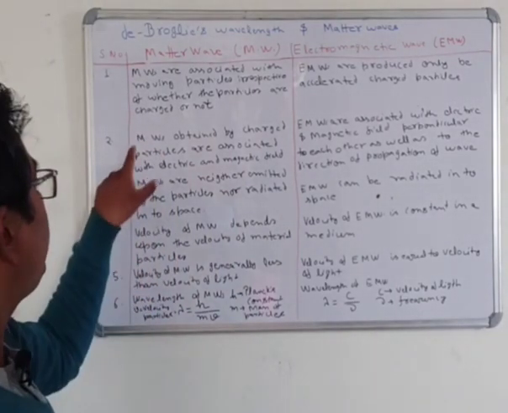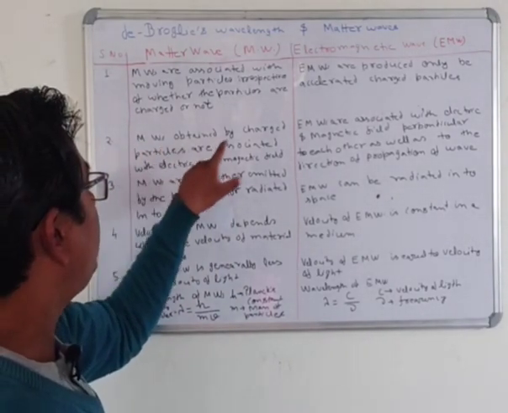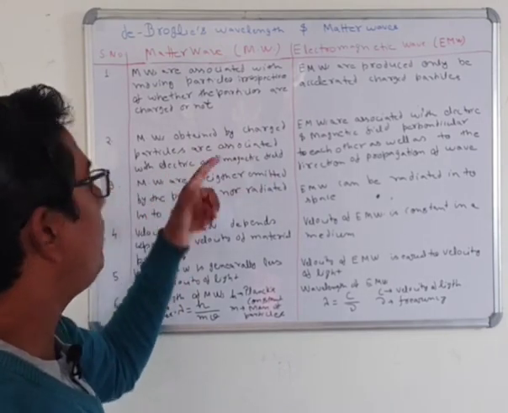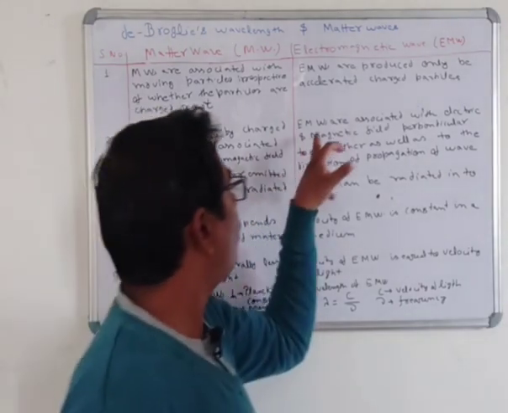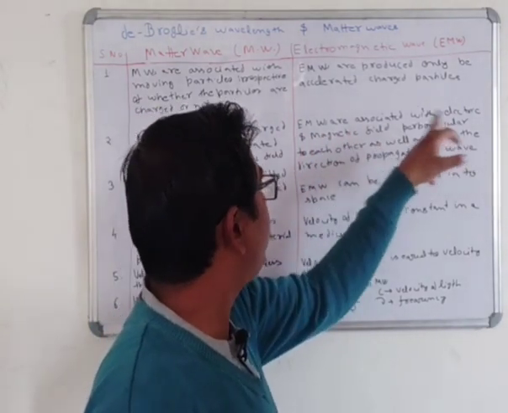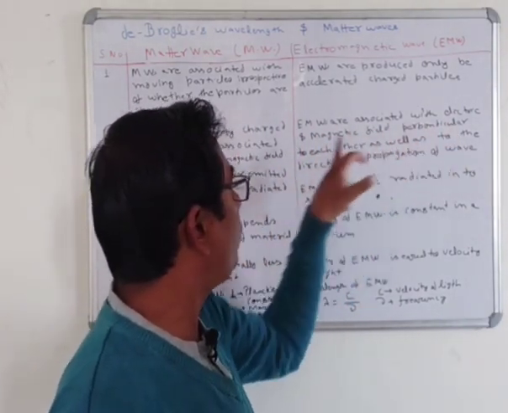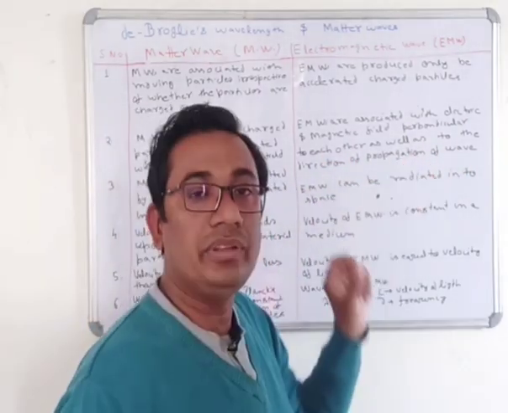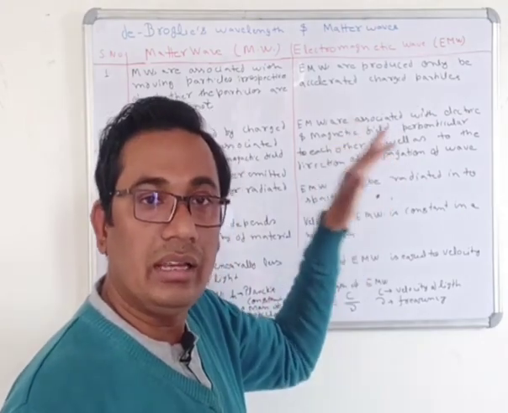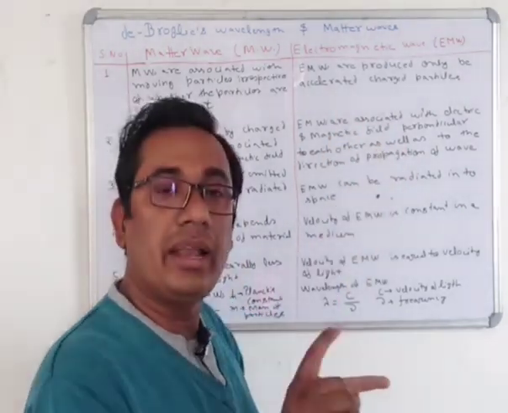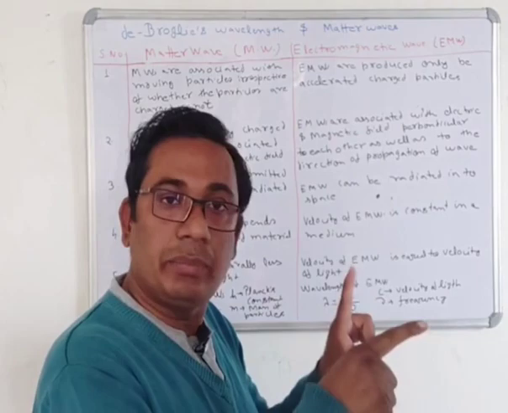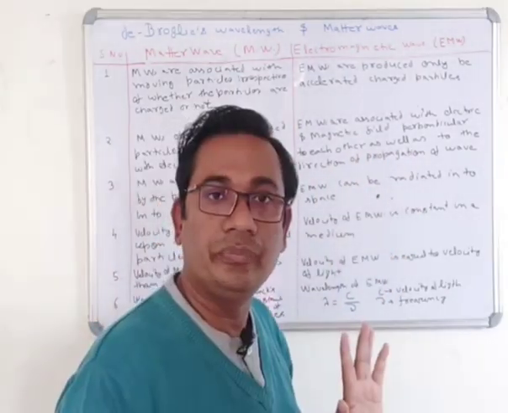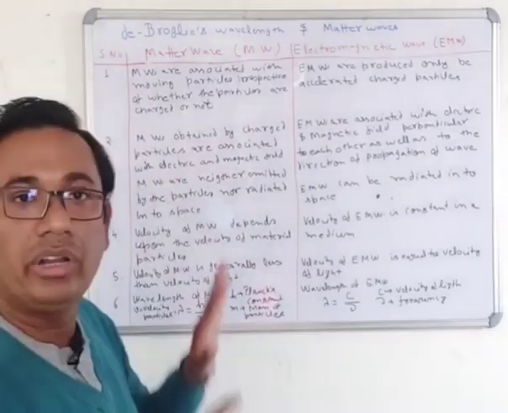Second, matter waves obtained by charged particles are associated with electric and magnetic fields. But electromagnetic waves are associated with electric and magnetic fields perpendicular to each other as well as to the direction of propagation of the wave. It means that here there are conditions: the fields are perpendicular to each other and also to the direction of propagation. But for matter waves there are no such conditions.